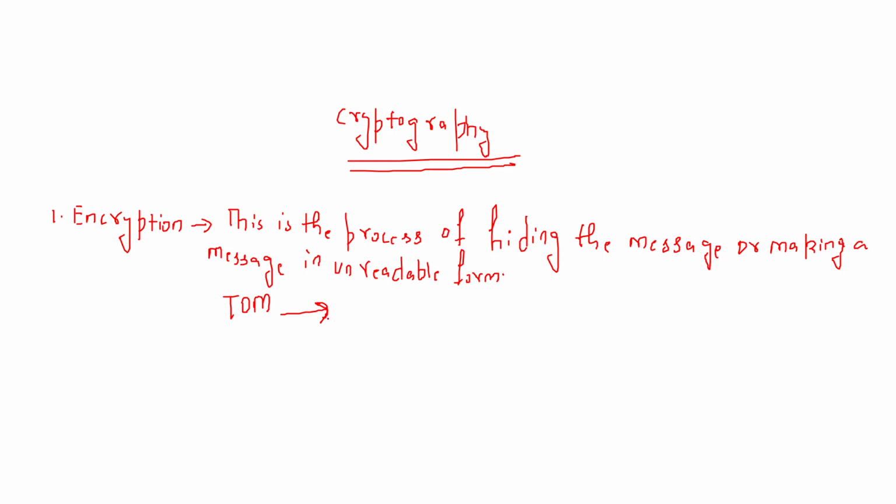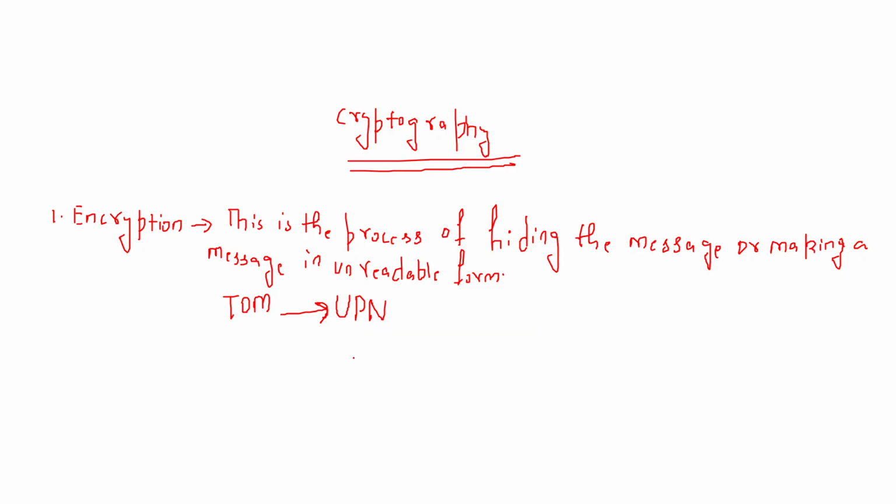So I will replace T by its next subsequent letter, which is U. Then I will replace letter O by its next subsequent alphabet, which is P. Similarly, I will replace the alphabet M by its next subsequent alphabet, which is N.